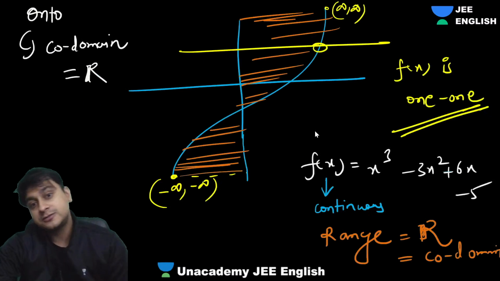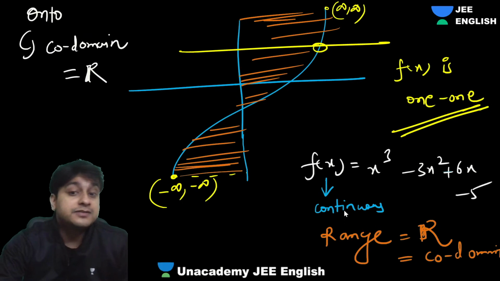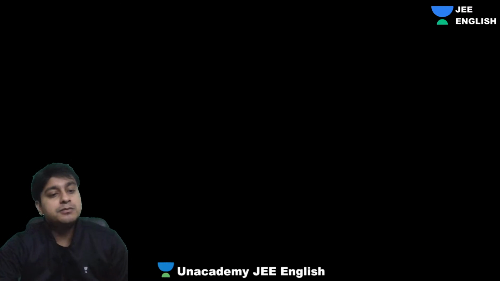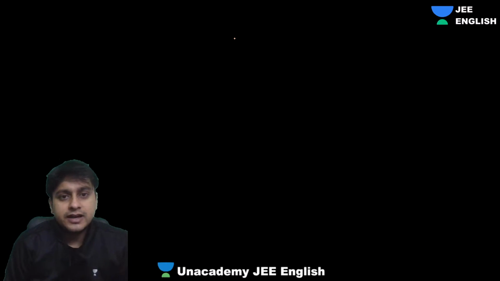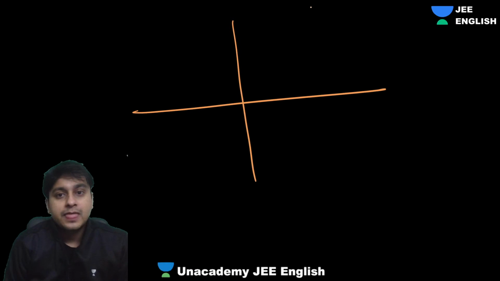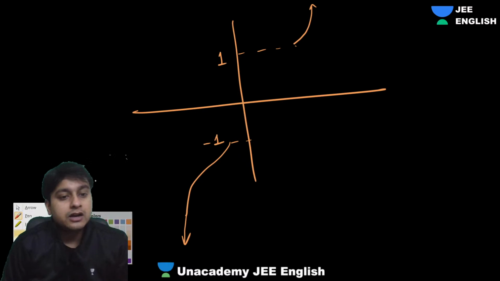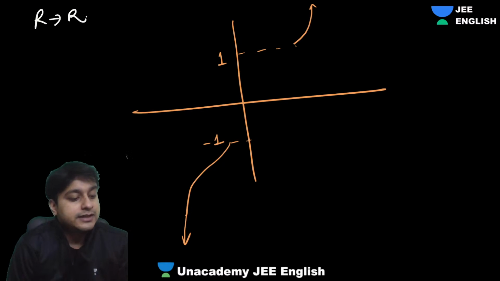Now why did I say that this function is continuous? Why is that important? Let's suppose, guys, the function is like this, going on and on, and let's suppose it is breaking here. So, guys, if the function is going from R to R, can you say this is onto?